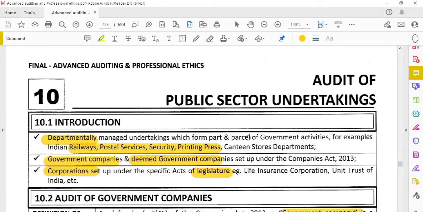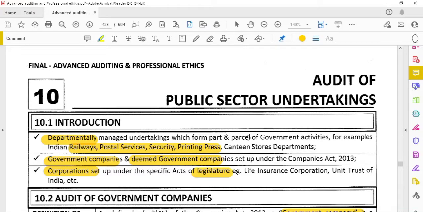Hi friends, in this video we are going to revise the audit of public sector undertakings. First, what is meant by public sector undertakings? First, introduction. It is the government departments, like the railways, postal services, security, printing press, etc. Railways, these are all government departments, that is what they say.